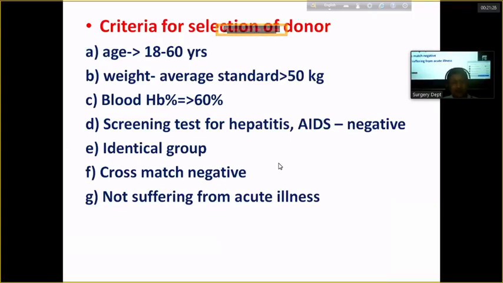এটা বললাম যে বয়স 18 থেকে 60 বছরের মধ্যে, body weight standard more than 50 kg, hemoglobin optimum more than 60%, screening test for hepatitis, AIDS, and others should be negative. Identical blood group, cross match should be negative, not suffering from acute illness.